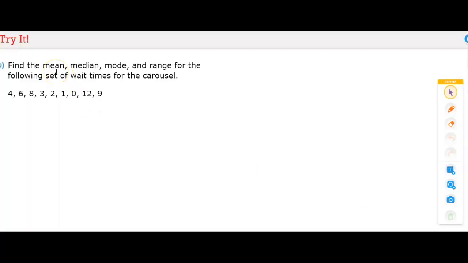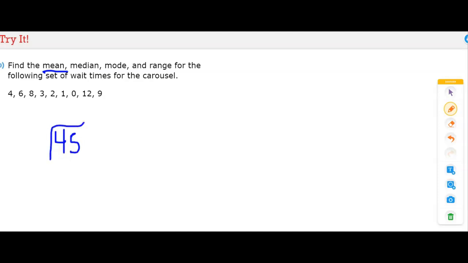Find the mean, median, mode, and range for the following set of wait times for the carousel. So first, let's find the mean. We add up all of the data that we have. Again, I'm going to use a calculator for time's sake instead of writing on the screen. So I'm adding them all. Your total should be